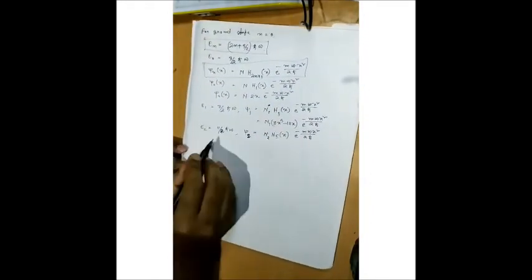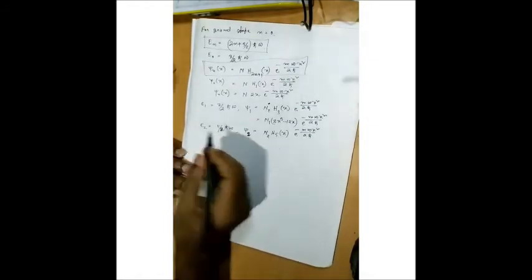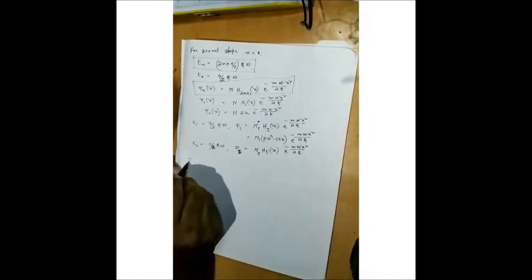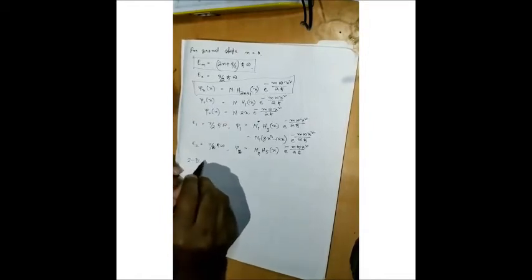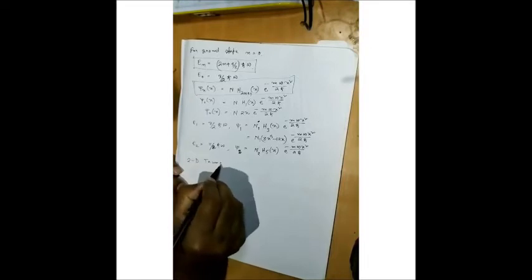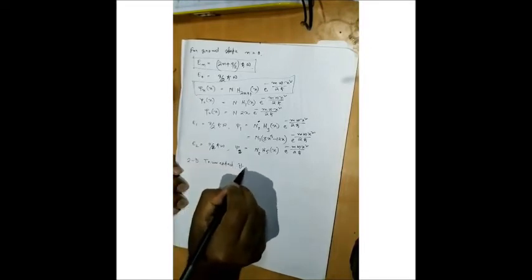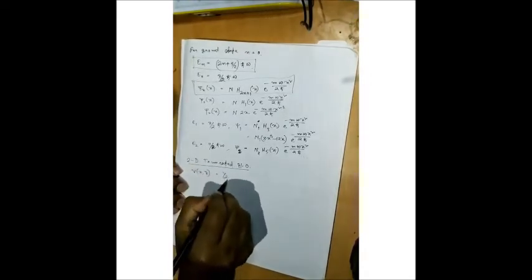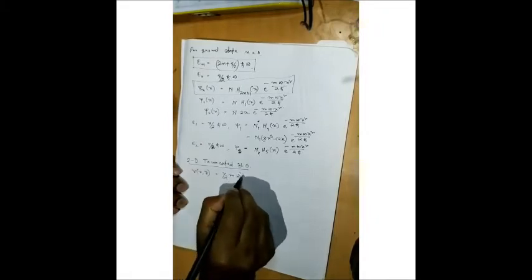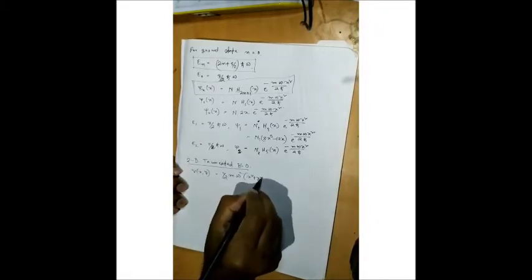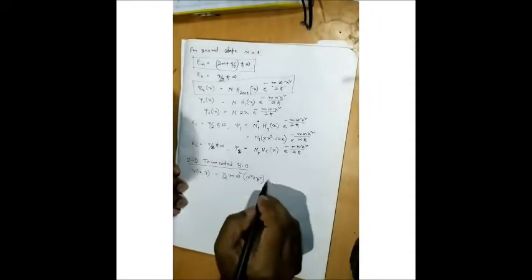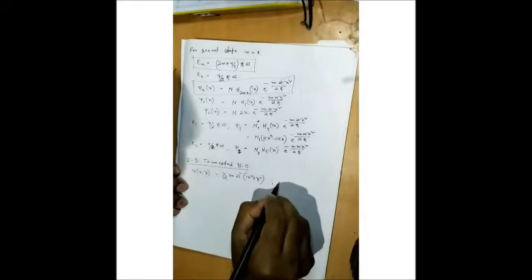Clear? We take the 2D case, because in 1D we cannot find out the degeneracy. In 2D, that means a 2D truncated harmonic oscillator. Clear? So the potential V(x,y) is given by the same, half m omega squared (x squared plus y squared). Just the limit of the potential, the limit of x, will be different.